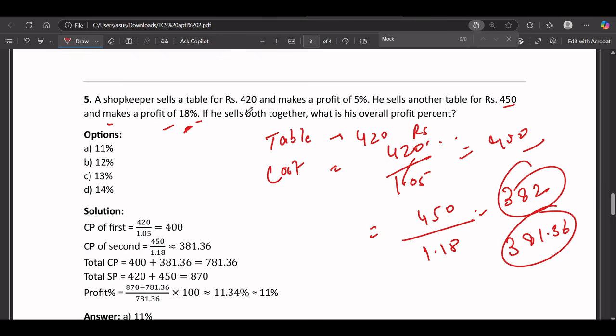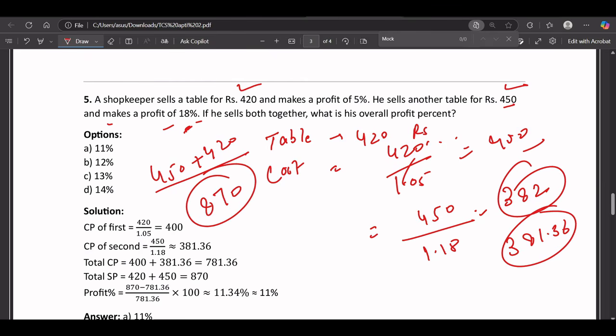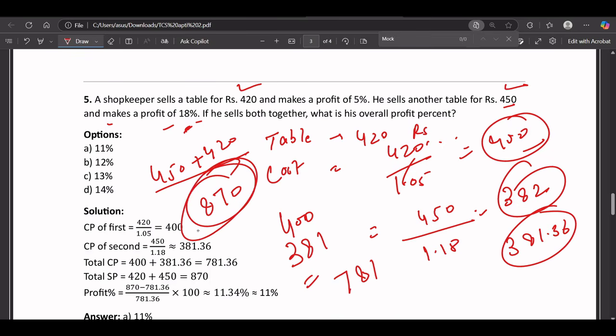If he sells both together, what is the overall profit percentage? So he sold for 420 and 450, so it should be 450 plus 420, so 870. This is the whole amount for which he sold, correct? And what is the original cost price? For the first one it was 400 rupees, and the second one it was 381 something. So if we calculate it, it should be around 781. He sold at a total of 870 rupees, and the cost price of both tables is 781.